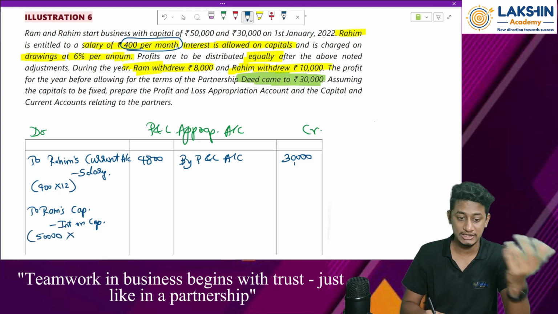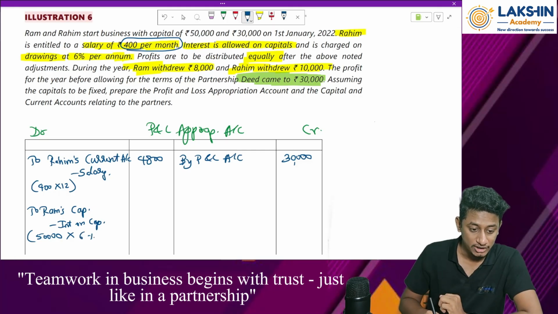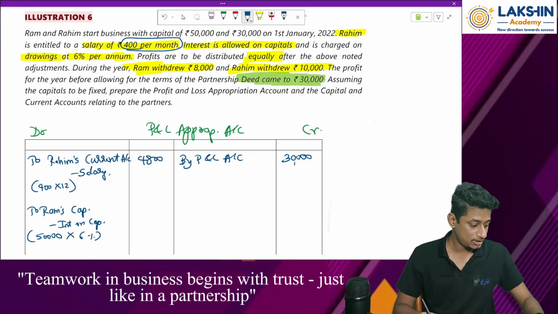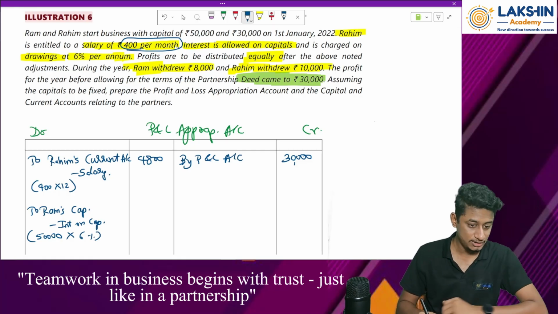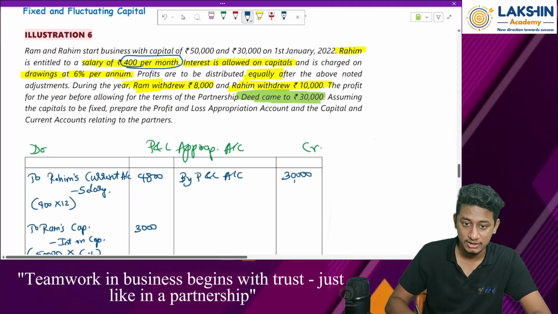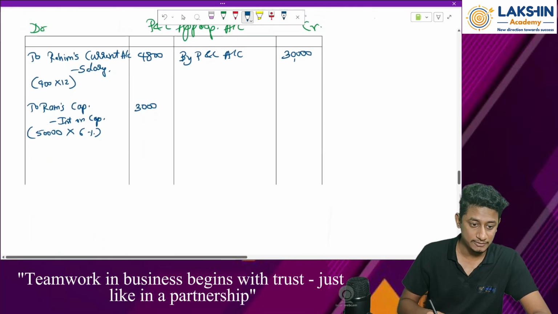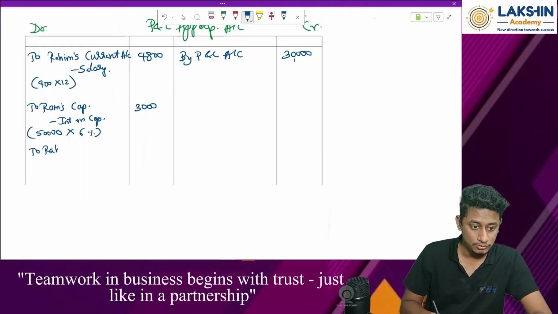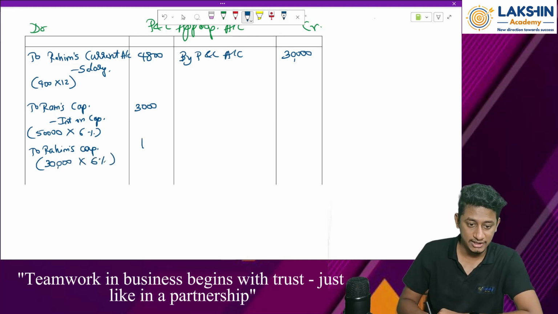So 50,000 into 6% is 3,000 rupees. Then Rahim's capital is rupees 30,000. To Rahim's capital account, 30,000 into 6% is 1,800.